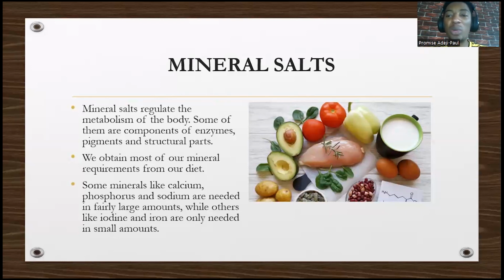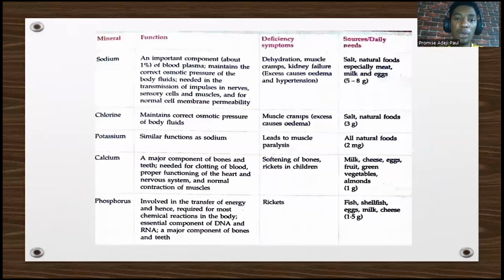It helps contraction of the body. It helps blood clotting. We need a lot of calcium in our body. Sodium too, impulse transmission, the way the nerves transmit their impulses, they use sodium. Iodine is actually needed, but not as much because our thyroid gland uses iodine. Iron too is also needed in the body.